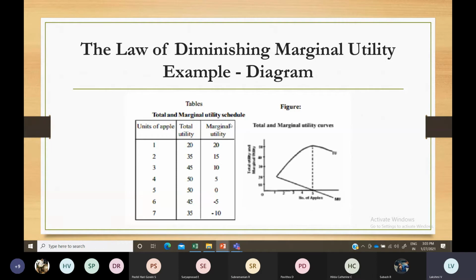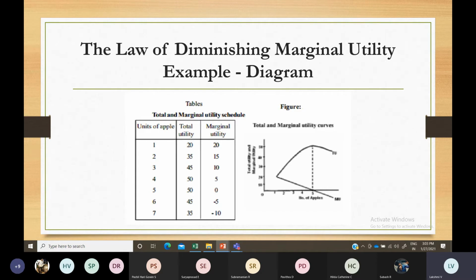In simple terms, if you start consuming the first unit of anything, any product, any food, it can be fruits, vegetables, a plate of food, biscuits or snacks, you will have the maximum satisfaction at that time. After the second unit, your consumption increases, but your satisfaction will not be the same as for the first unit.